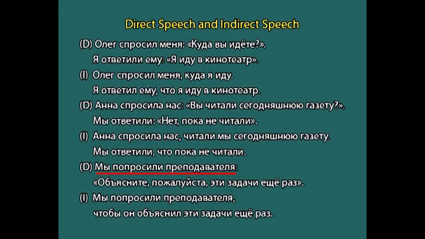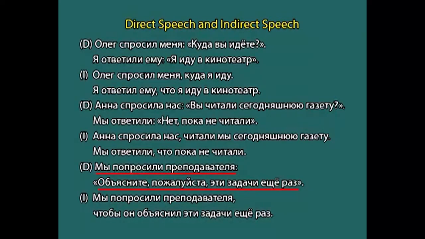The third example of direct speech is Mi paprasili pripadava achalya abisnicha pashalsta echi zadachi ishuras. We requested our teacher, please explain these exercises once again. So, here as you can see, the imperative is there in the direct speech. So, how do we change the imperative into indirect speech?